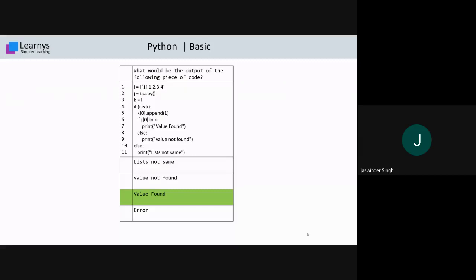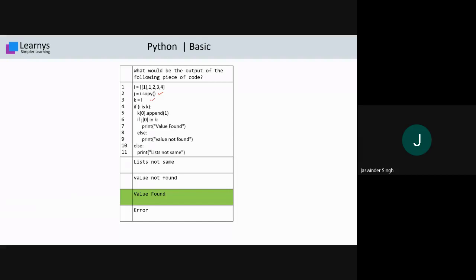May I explain again? Inside j, you create a copy. And in k also you create a copy. So there is a concept of deep copy and shallow copy behind it. In deep copy, we have a separate memory area allocated, like j will have a separate memory area, while when I write k equal to i, it is a shallow copy. It means it just points to the same memory area where i is allocated.